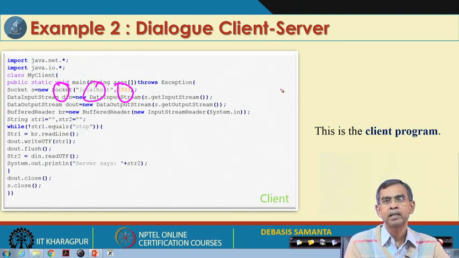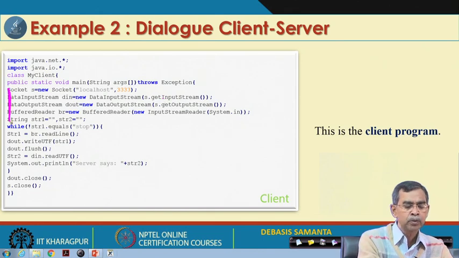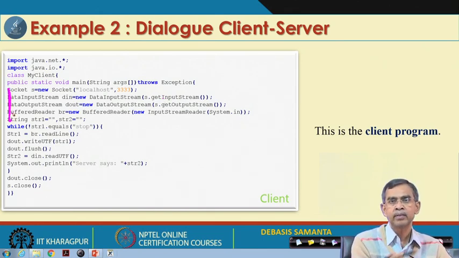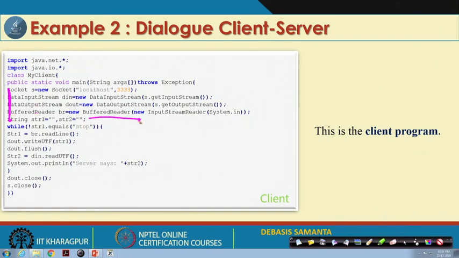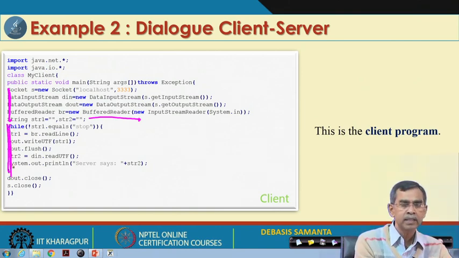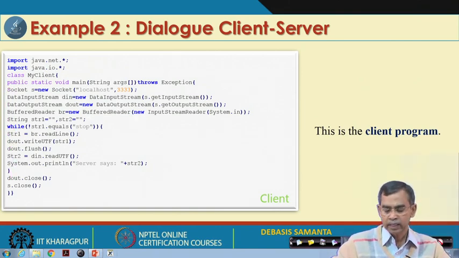It is quite possible for multiple programs to be executed on the same machine; Java allows these things very heavily. Then this is input-output, that means the client will send something and receive something from the server. Again a buffer is there to read the network line, actually the channel, and the communication continues until the server wants to stop it.